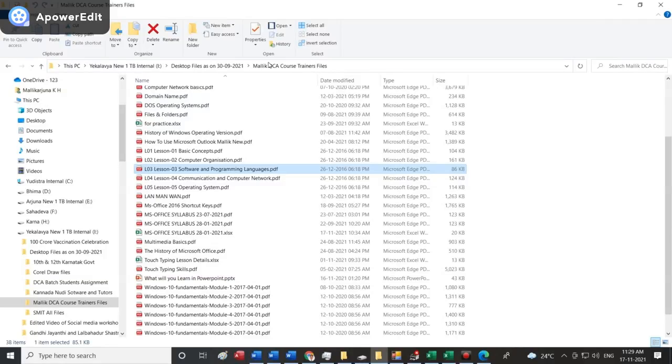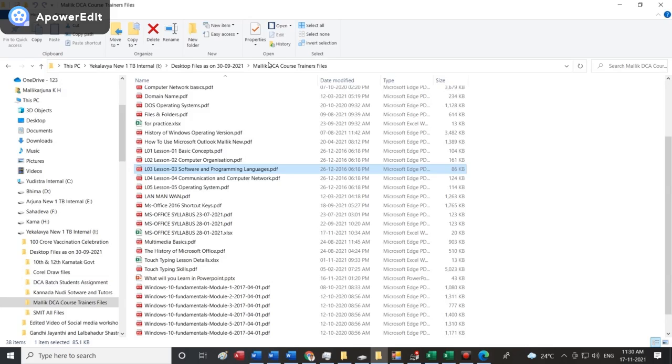The computer fundamentals will be the heading, and you will write: the computer fundamentals consists of 5 lessons. They are as follows. 1.